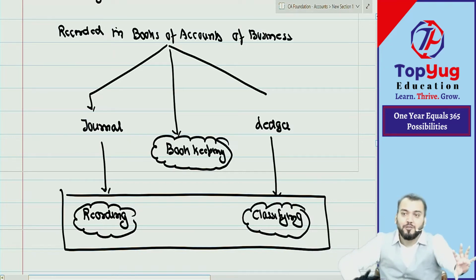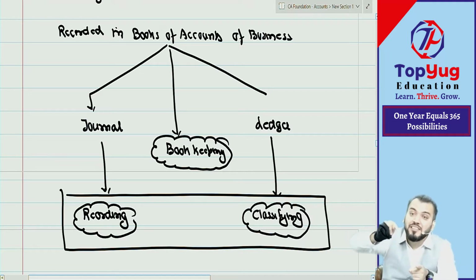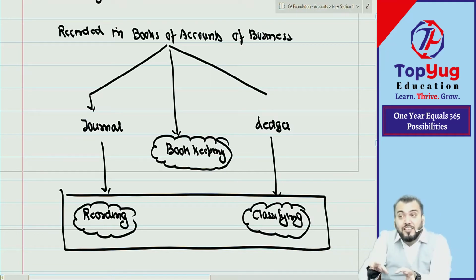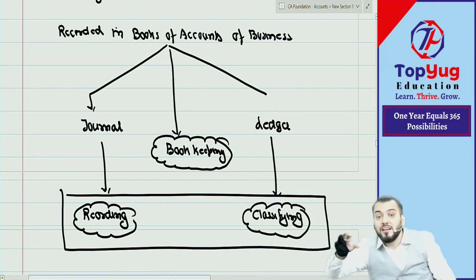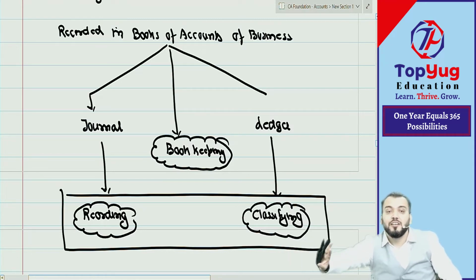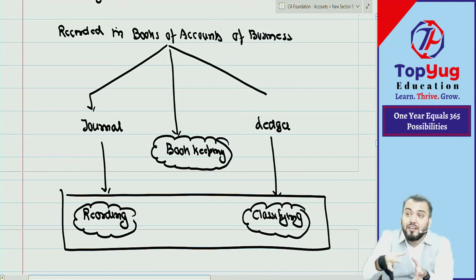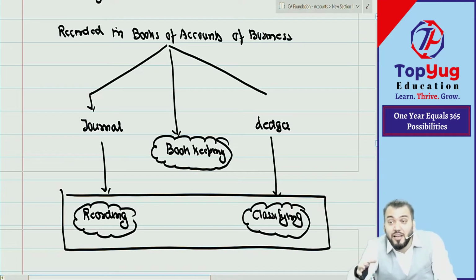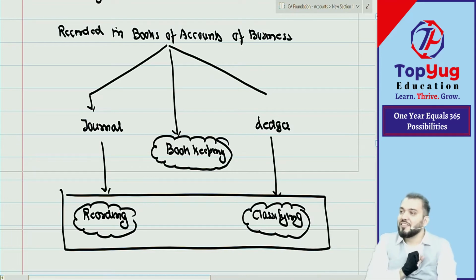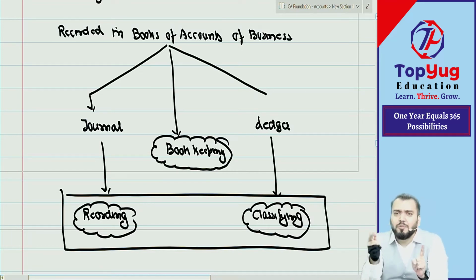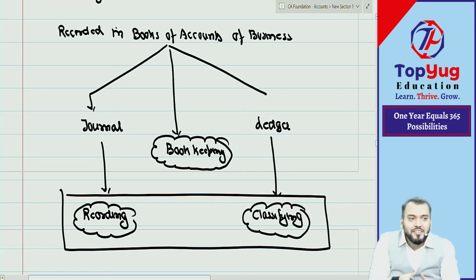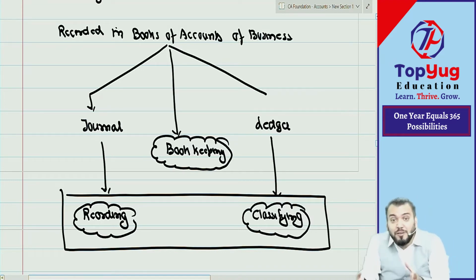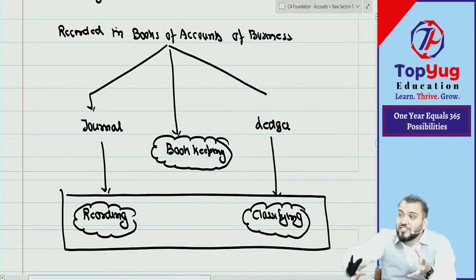What I want to say is, we record all transactions in journal and ledger, and from that we prepare financial statements, and that information is communicated. We don't communicate the journal book and ledger book. From that we prepare balance sheet and SOPL, and that is given to the user of financial statement. Understood? So financial statement will be prepared from our books of account, and that financial statement will be communicated.